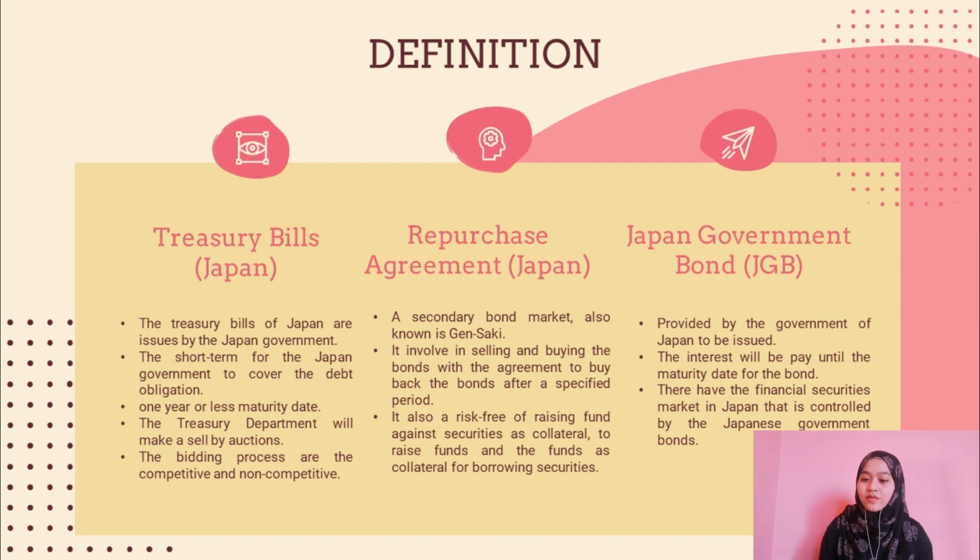Third, the definition of Japan government bond. The Japan government bond is a bond provided by the government of Japan to be issued. The Japan government will pay the interest until the maturity date for the bond. They have the financial securities market in Japan that is controlled by the Japanese government bonds.